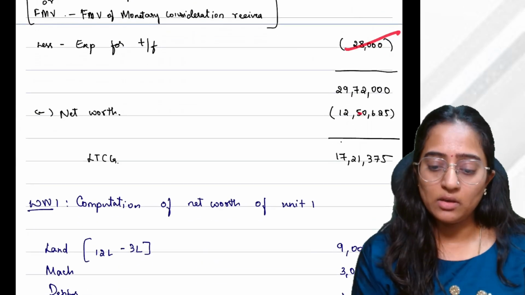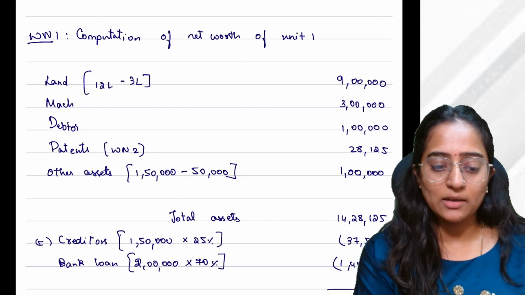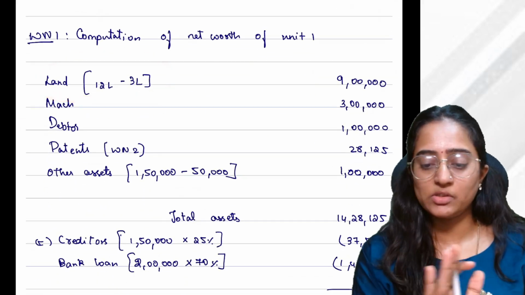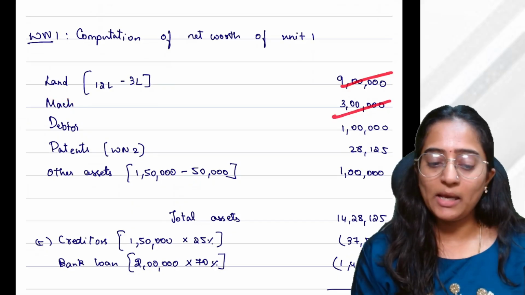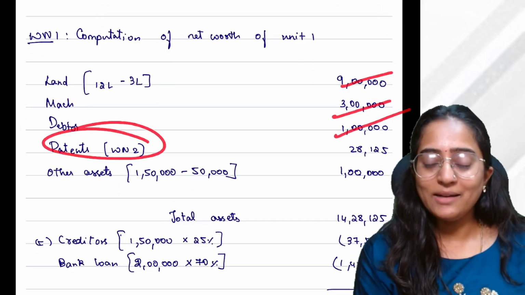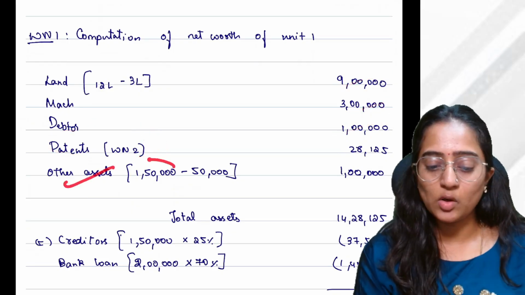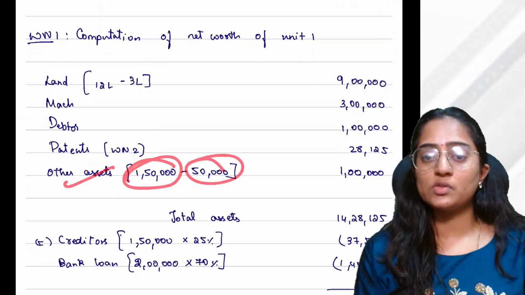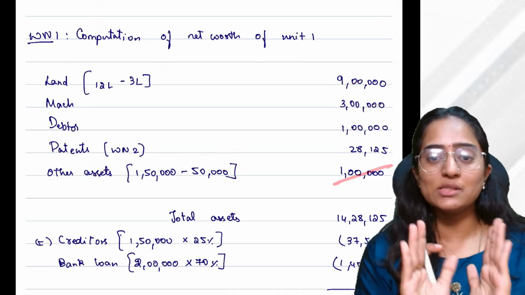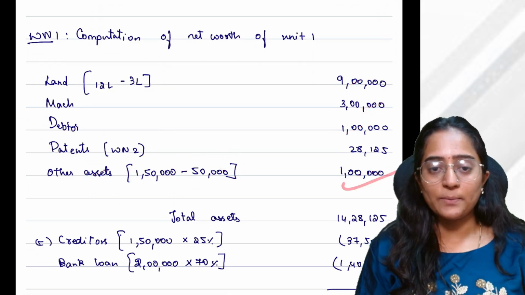Expenses have transferred. And net worth, when I'm calculating, land will be 12 minus 3. Revaluation reserve I will not consider. Machinery will be as it is. Debtor will be as it is. Patents, we will do it very soon. Other assets out of 150, 50,000 was to the extent of patent. So remaining was other assets. I had no problem. I have recorded.